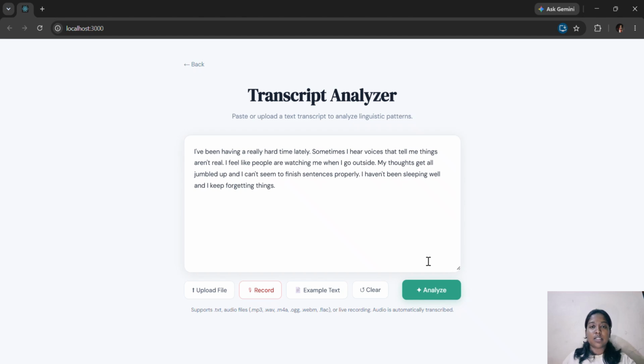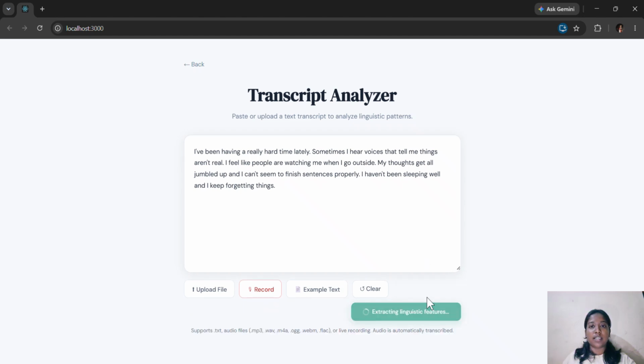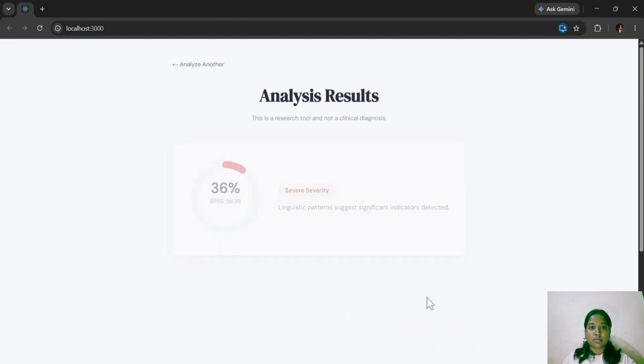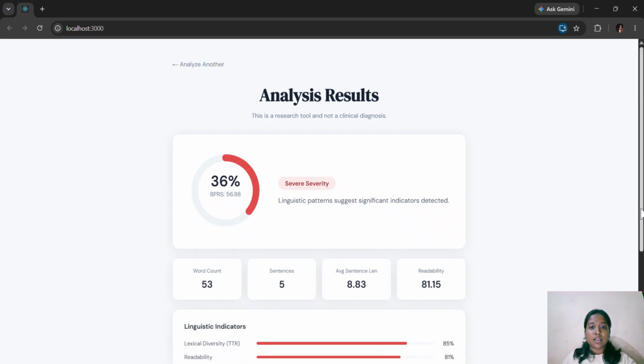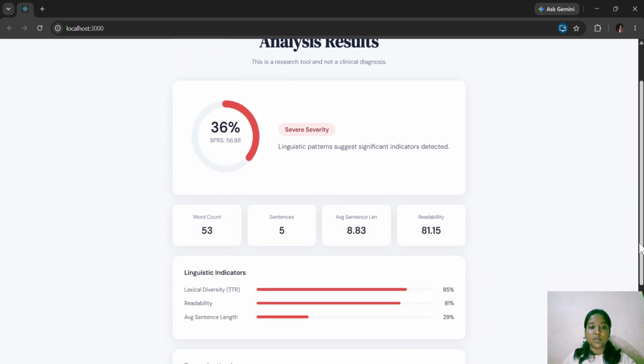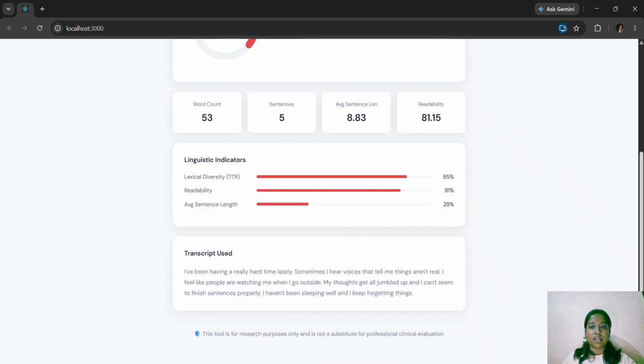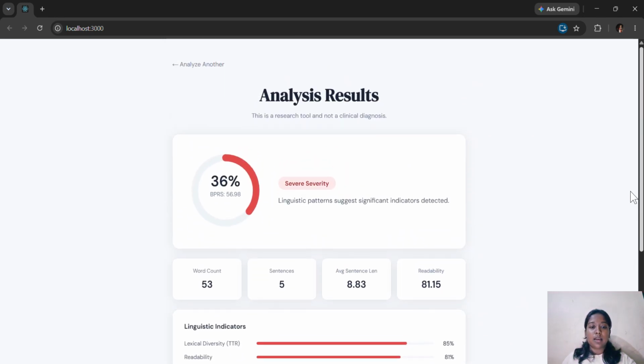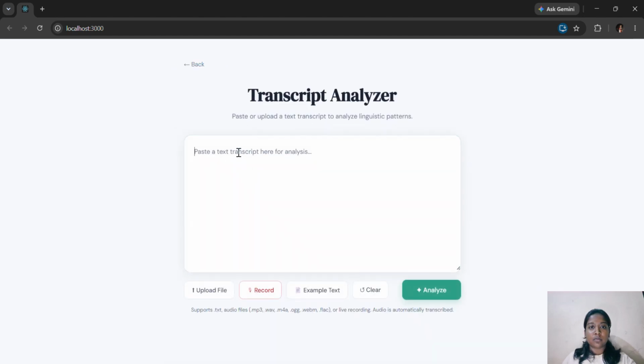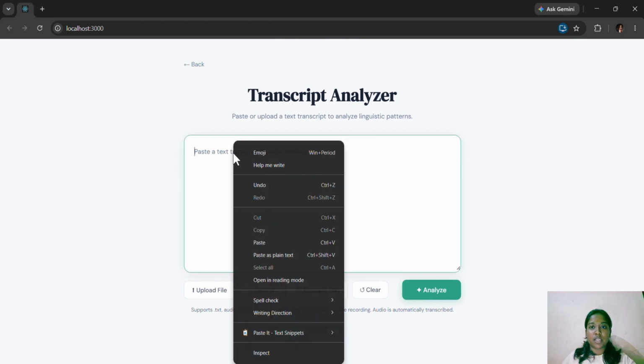Users can also seamlessly upload audio or text files, or paste transcripts. So after analyzing, we got a severity of 36%. And you can see the word count, sentence count, average sentence length, and readability. And there are linguistic indicators. For the front end, we built a fast, responsive user interface.